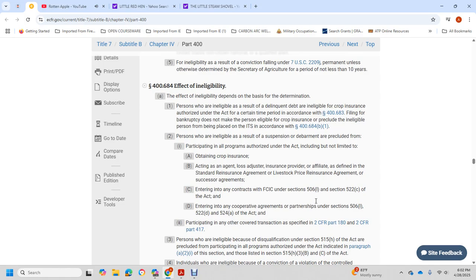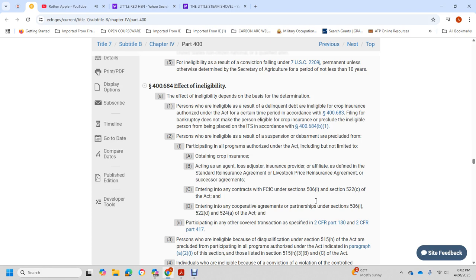4 and 684 for the effect of the eligibility based for the termination person for the eligible to resolve the link with the debt with the ineligible the crop for the authorized for the act for the certain time of the period of the corns with 40683 found with the bankrupt for the does not act make for the person eligible to crop insurance for the preclude for the eligible the person with it being played for the ITS the corn for the 40684 for the B1 person eligible to the last for the